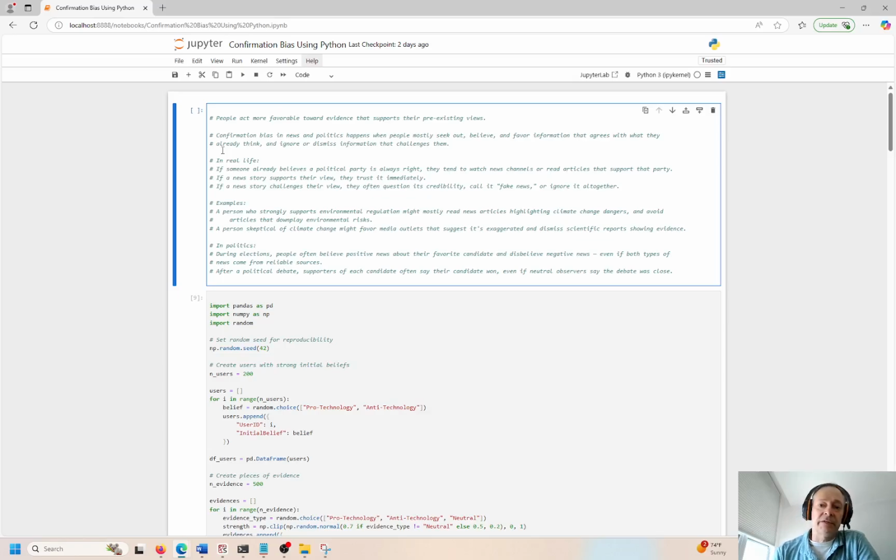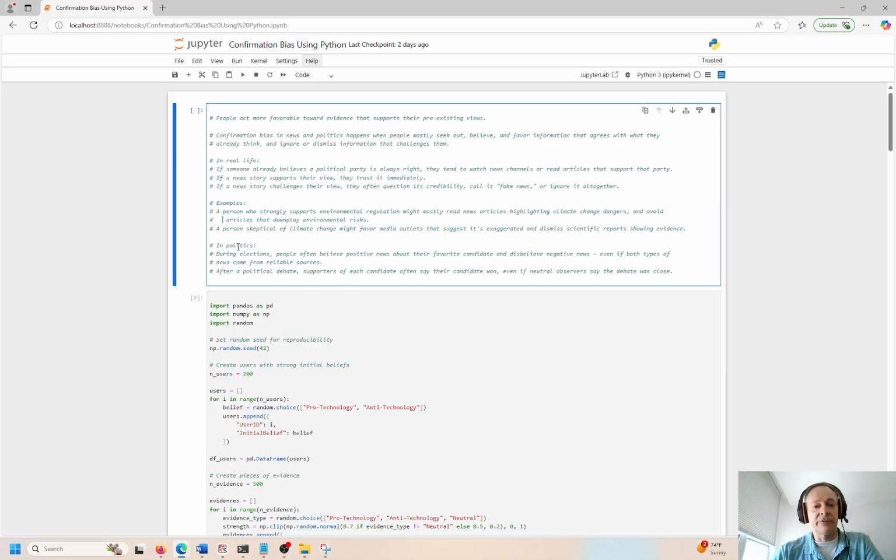Okay, so confirmation bias in the news and in politics happens when people mostly seek out beliefs that favor information that tend to agree with what they already think, and they tend usually to ignore or to dismiss information that challenges the systems of belief. Okay, so in real life, if somebody already believes a political party is always right, like some people love Democrats, right? Some people love Republicans. They tend to watch certain news channels or read articles that support that party. Similarly, if a news story supports a view, they trust it immediately. If the news story challenges their views, they often question its reality and call it fake news or ignore it altogether. Okay, and this can be very, very dangerous.